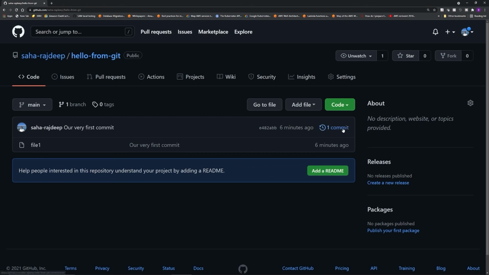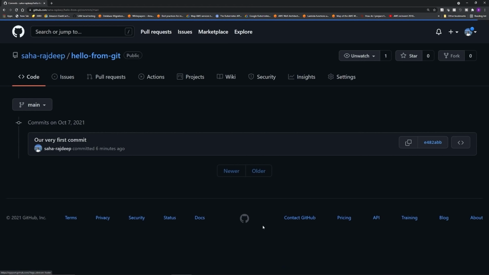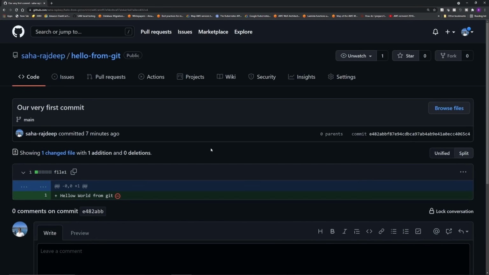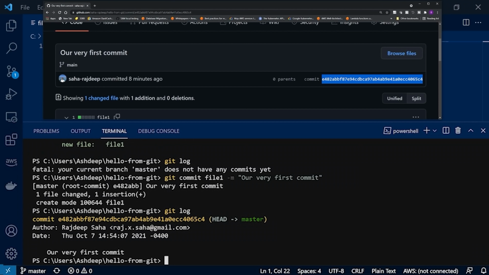If you want to see the details, you can click this commit link and then click this blue identification number, and it is going to show what's changed, what file is added, etc. Also note that when you run git push, along with the file, the same commit ID from the local desktop gets pushed to the remote GitHub repository. All right, first demo in our books. Now let's do some further changes and see how you see the differences and add more files to Git. All right, let's jump into the next demo.